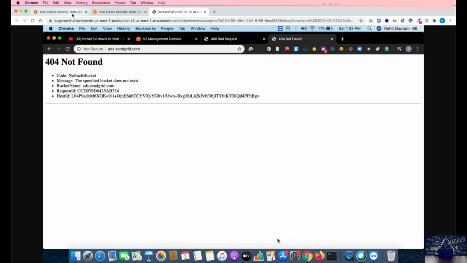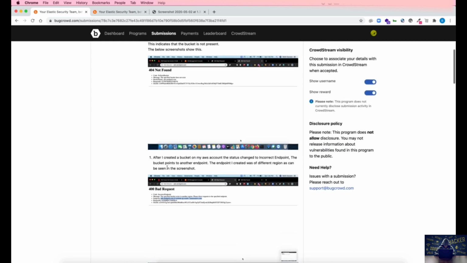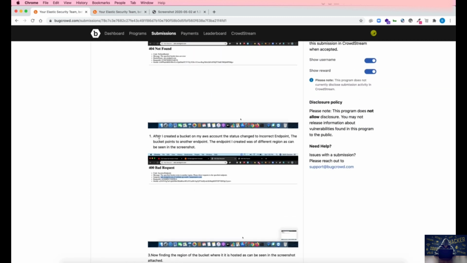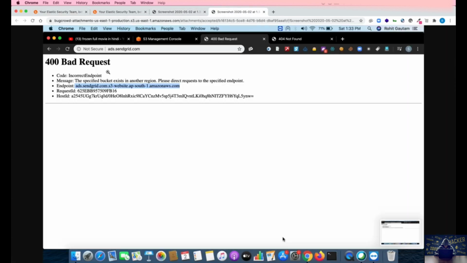Perfect. Now, being very excited, we are going to claim this into our bucket. So I created my bucket on the AWS account and the status changed to "incorrect endpoint". Let me show you how it looks. The specified bucket exists, but in another region.